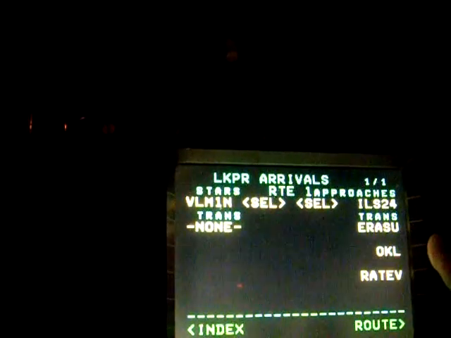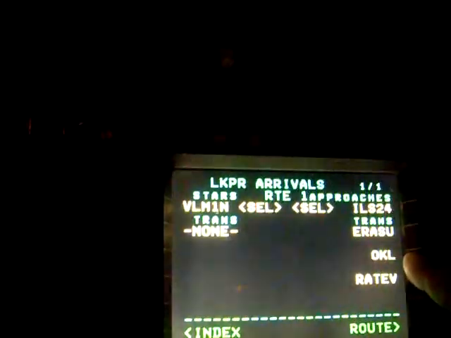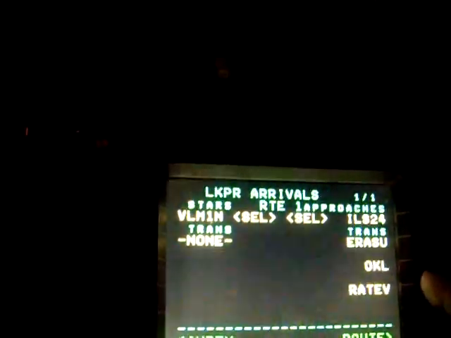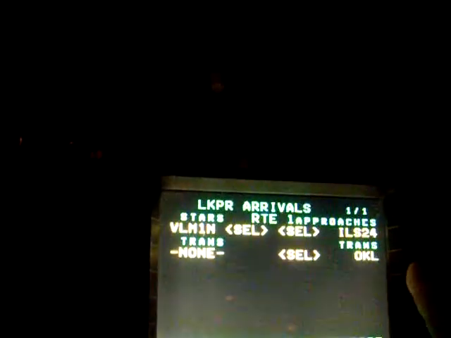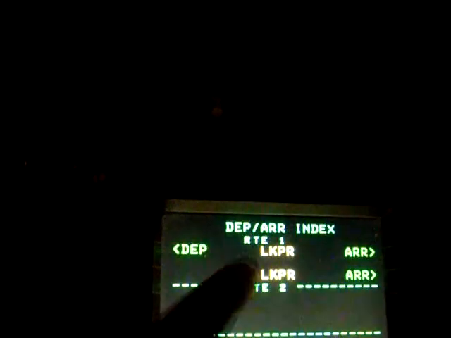Transition no one for the arrival, but transition for the approach we have here: Erasu, Oscar Kilo Lima or Ratef. So let's say Oscar Kilo Lima, and then now it's selected, and I go out. So it's changed again the arrival to the airport we know, and we see is selected runway 24, runway 24